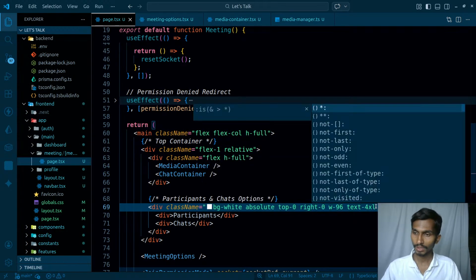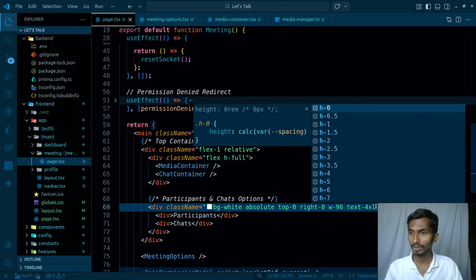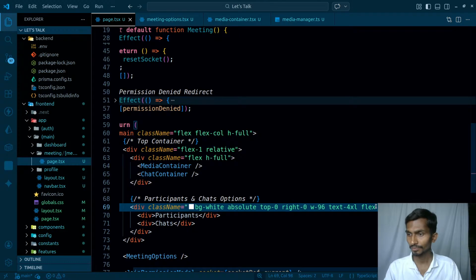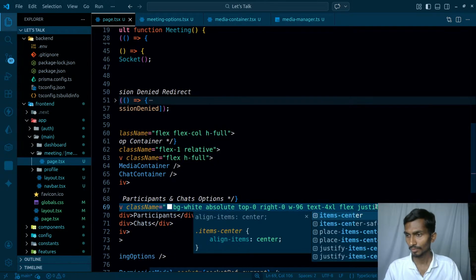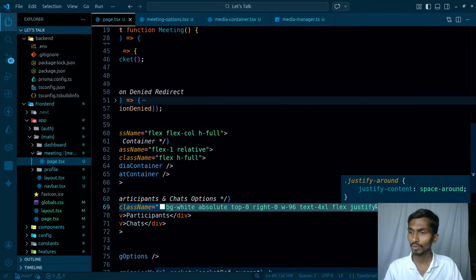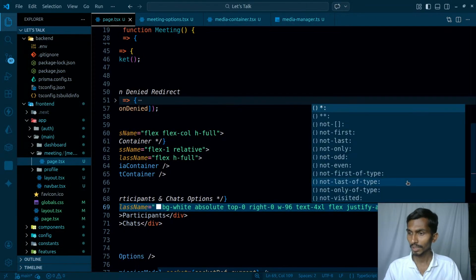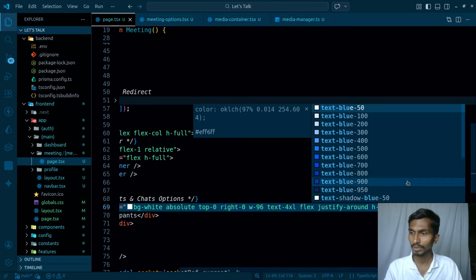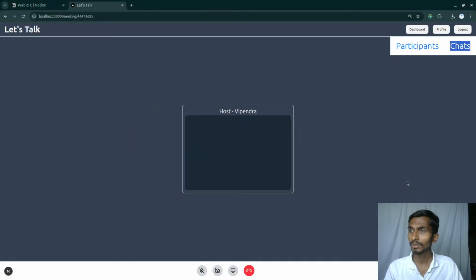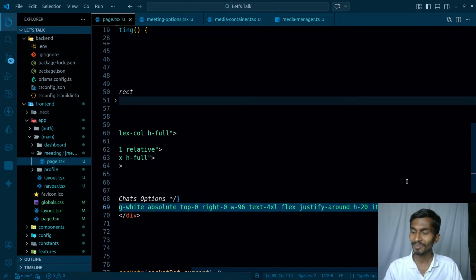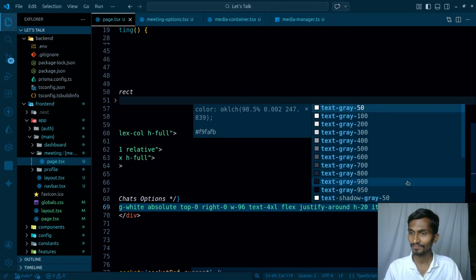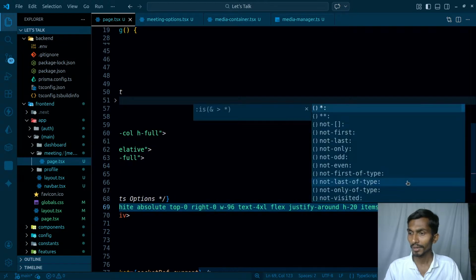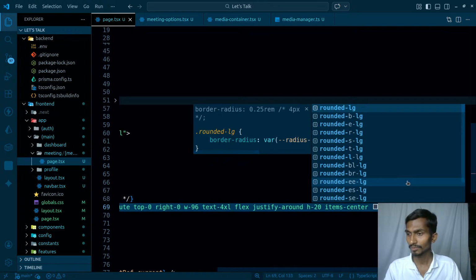Okay, apart from this, I'm gonna be giving it some height as well. So height is gonna be around 20. So this is how it's gonna be going on. Items are gonna be center. So this is how it looks. And apart from this, let's give it the color. So text is gonna be black, or let's make it blue. Text blue, that's gonna be around 500. Well, that's really bad. Let's keep it text gray around 700 or something. So this is how it looks. And rounded is gonna be large.